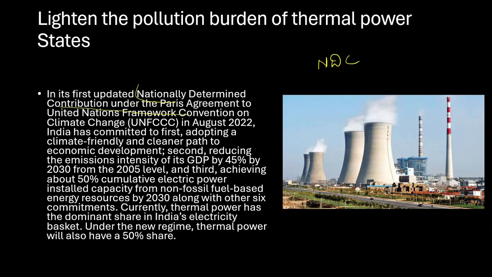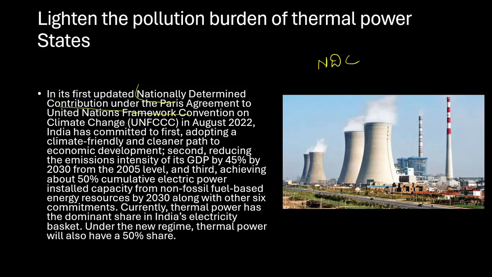So India is depending on the cleaner path for economic development. And second is to reduce the emission intensity of its GDP by 45% by 2030 from the 2005 level. The third is achieving about 50% cumulative electric power installed capacity from non-fossil fuel based energy sources by 2030.